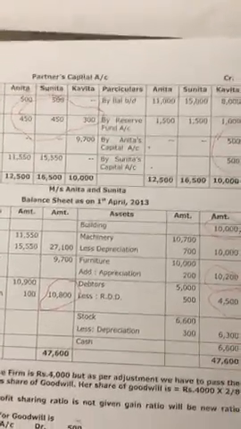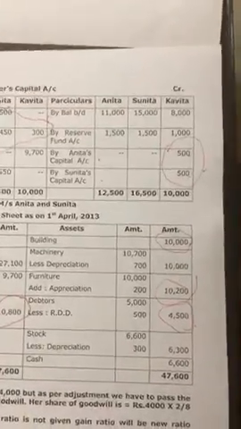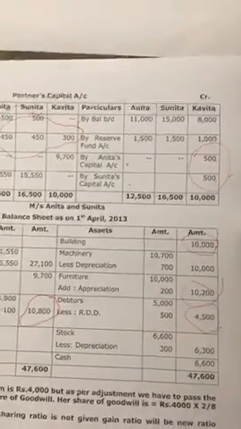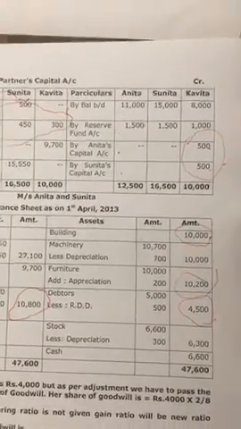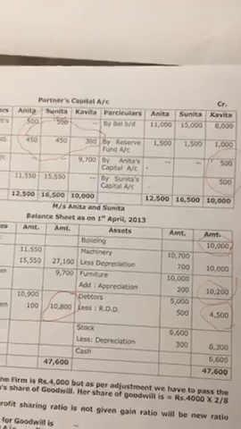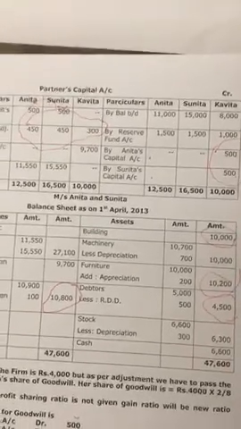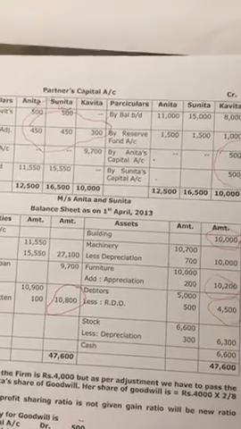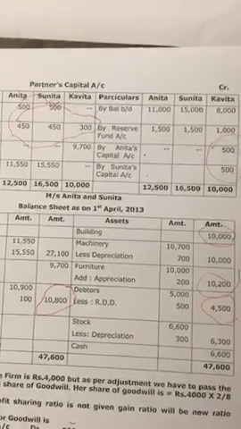My object of taking few problems on this topic is to show how the effects are shown for the goodwill which is belonging to the retiring partner. So this one problem is over.